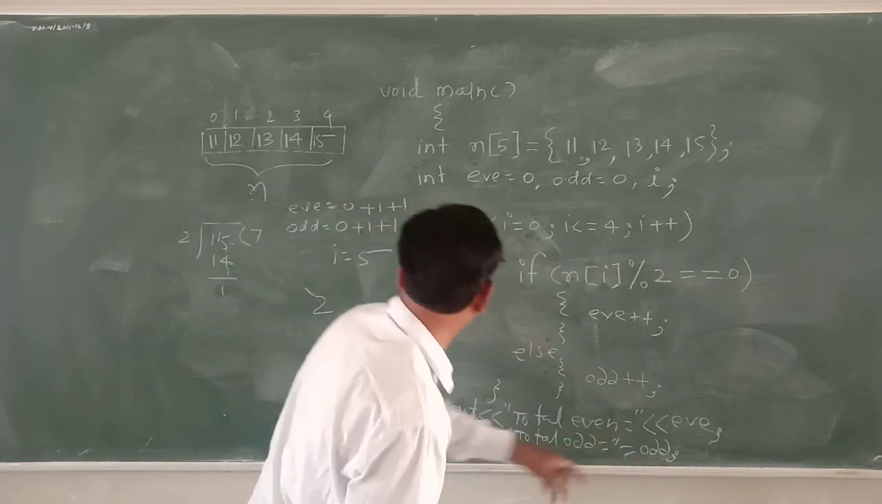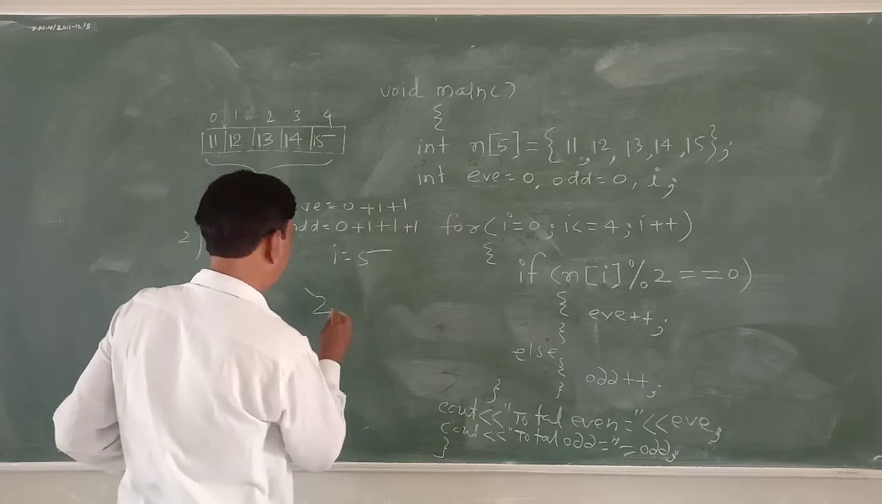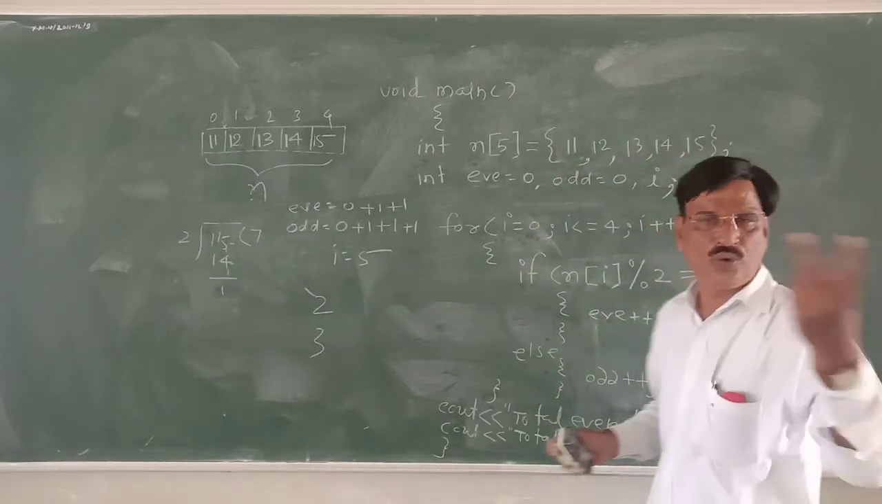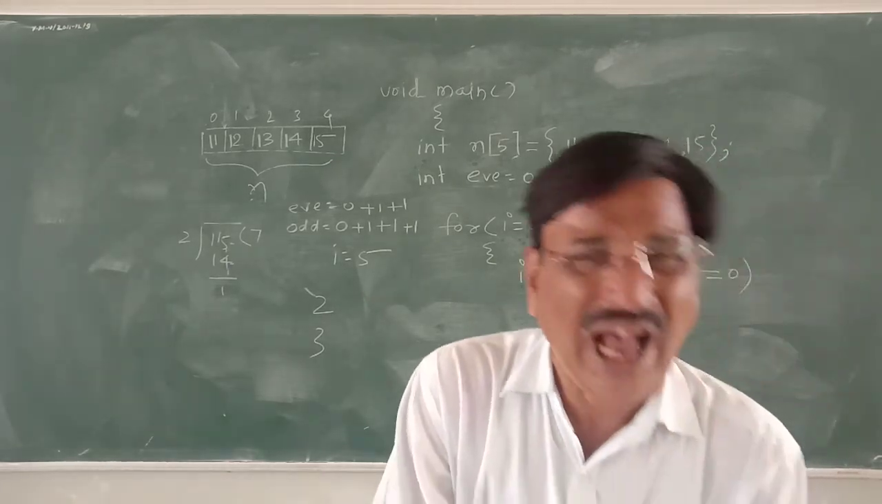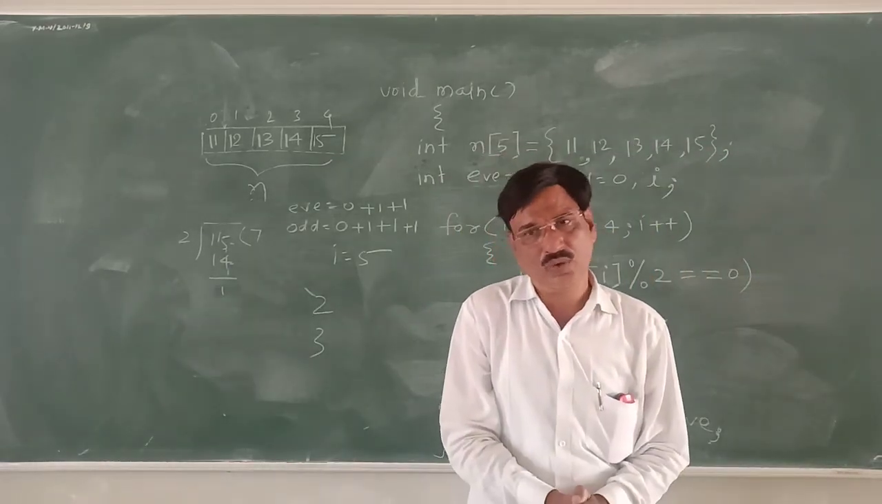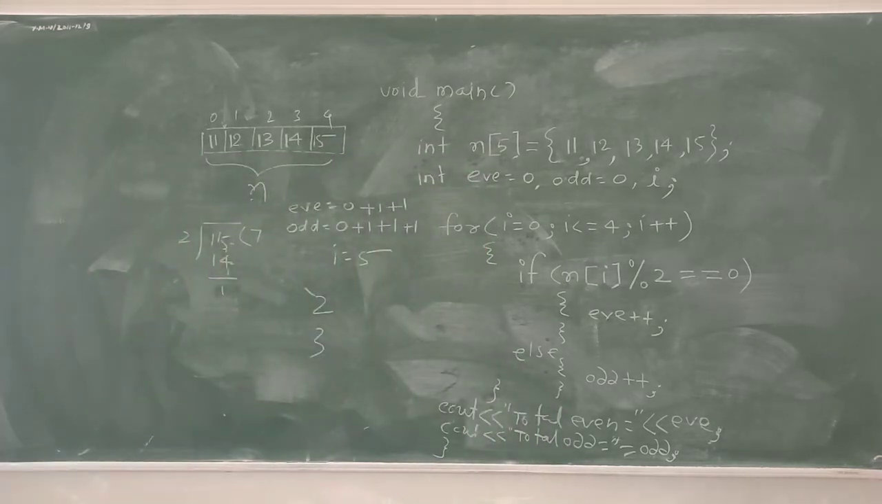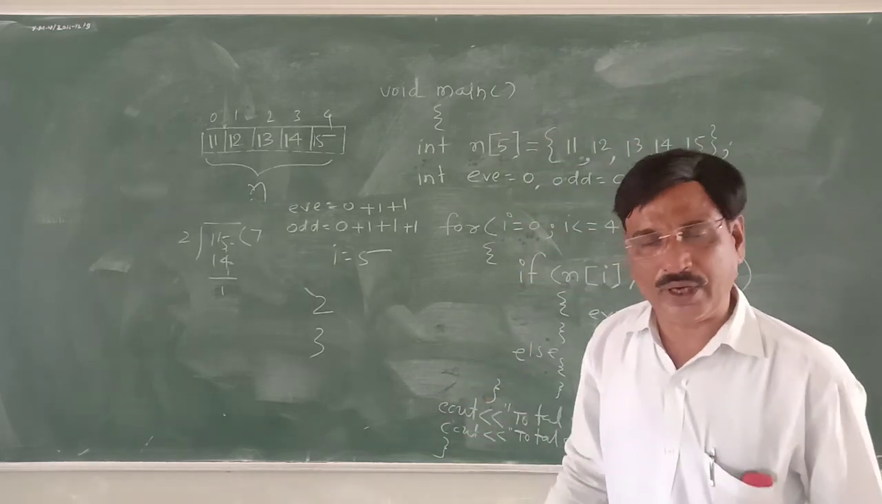Total odd is equal to 3, even 2. 3 odd, 2 even. I think you have got the array concept. Again, we are going to see some programs based on array. I think you have got the program, and tomorrow again we will see. Thank you.